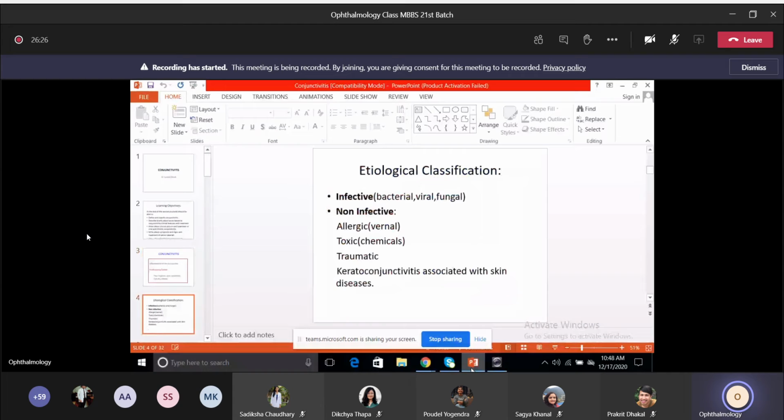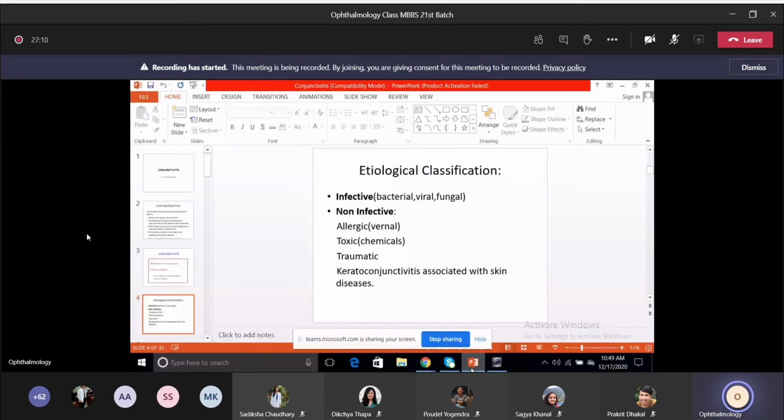So etiological, the main two types are infective and non-infective. Infective has bacterial, viral, and fungal. In case of non-infective, you have allergic, which is the vernal keratoconjunctivitis, then toxic, due to various chemicals, sometimes even due to pollution and environmental factors, which could also be causative factors. Then traumatic and keratoconjunctivitis associated with skin diseases. For you all, mainly it's important to know about the infective type, bacterial and viral mainly, and the allergic type of conjunctivitis. So that's the etiological one.